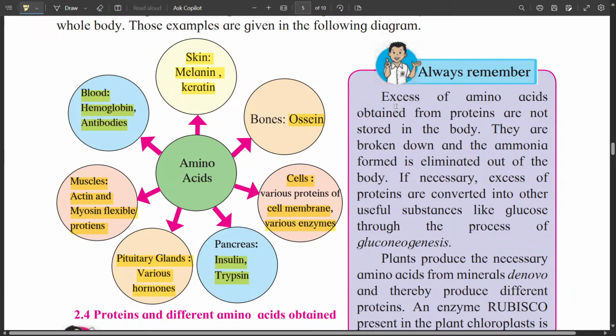Excess of amino acids obtained from protein are not stored in the body. They have to be broken down and the ammonia formed is eliminated out of the body through the urine. If necessary, excess of proteins are converted into other useful substances like glucose by the process of gluconeogenesis.